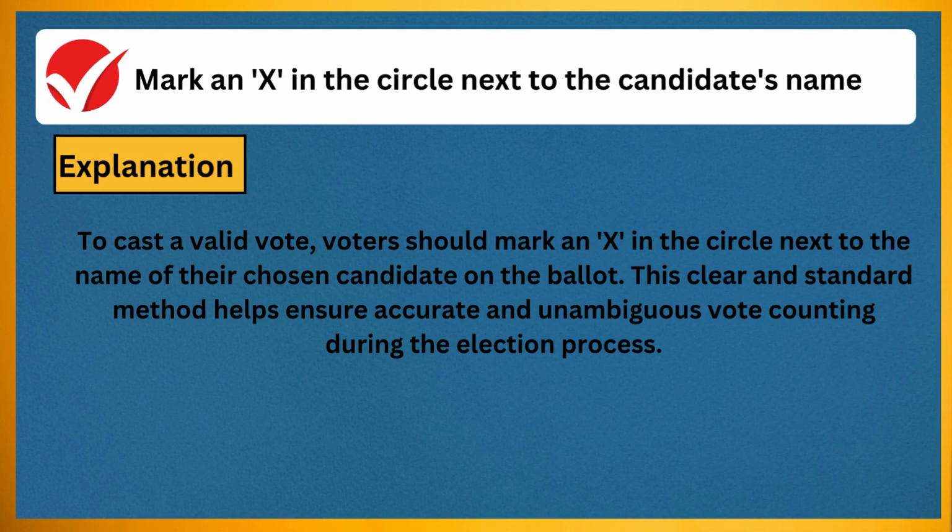The correct answer is mark an X in the circle next to the candidate's name. Explanation: to cast a valid vote, voters should mark an X in the circle next to the name of their chosen candidate on the ballot. This clear and standard method helps ensure accurate and unambiguous vote counting during the election process.